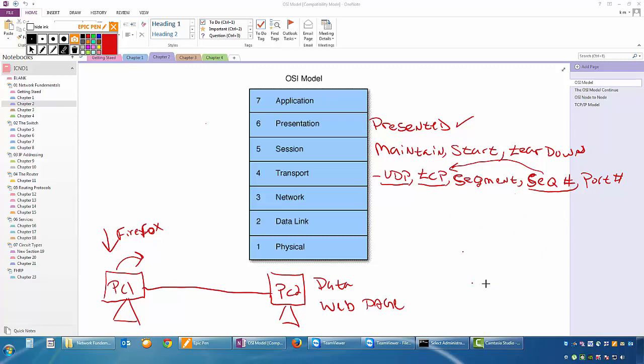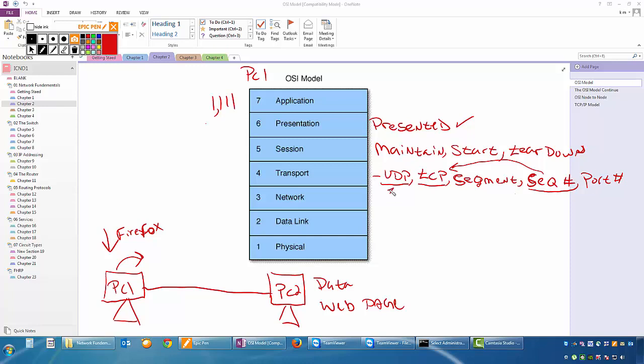I'm going to have my application, and I'm going to build my application. In the application, I'm going to say, I want this application to be port number 1111. So what's going to happen is whenever this PC, we'll say PC1, is using this application, and that PC starts building these layers, the presentation layer, the session layer. The session layer, remember, actually goes out and tries to create this session. Once the session is created, now we're going to get to the transport layer. And the transport layer is going to define whether it's going to be UDP or TCP.